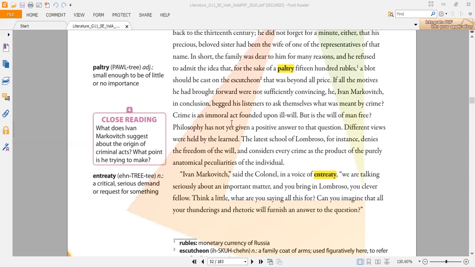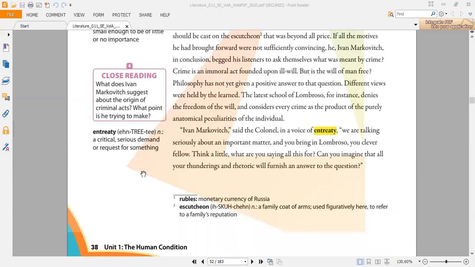Crime is an immoral act founded upon ill will, but is the will of a man free? Philosophy has not yet given a positive answer to that question. So he is trying here to get them to have a good heart for him, to feel sorry for him, and to try to help him.